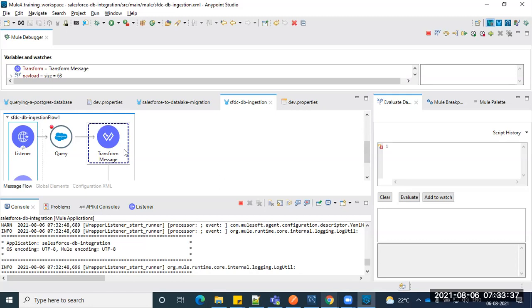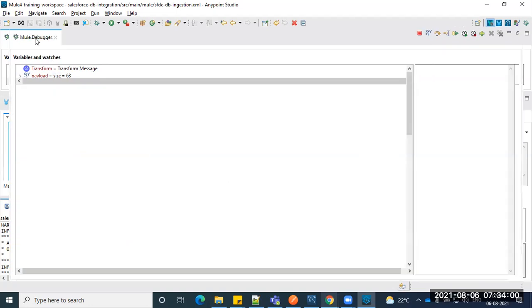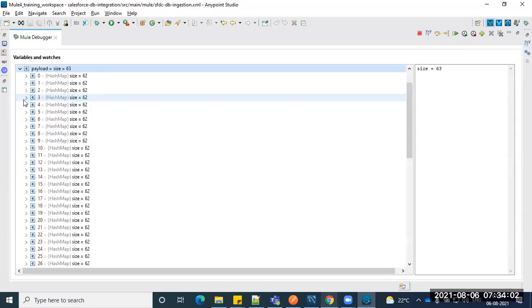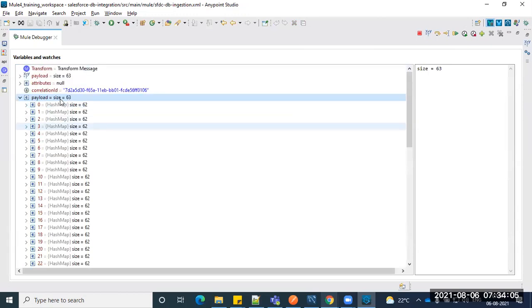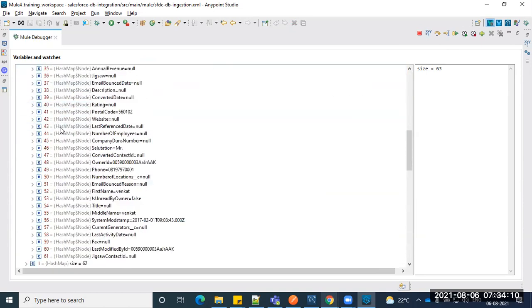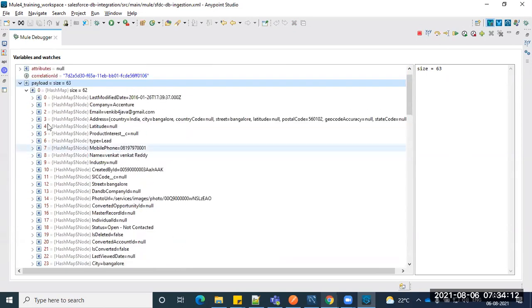So previously, whatever you were doing was part of your logic, right? I mean, it's kind of internal to your Anypoint Studio. Now it is external, right? So we should have internet connectivity. It will go to whatever URL you put, get executed there and come back. It's an external system. Here I can see a total of 63 records. You can see the size. Each record you can expand. Many fields are there, almost 61 fields.